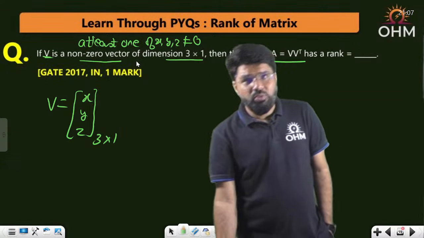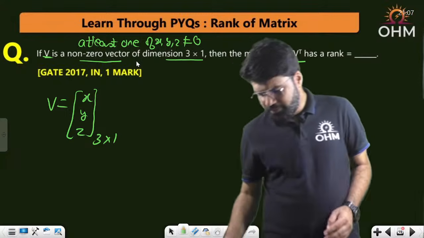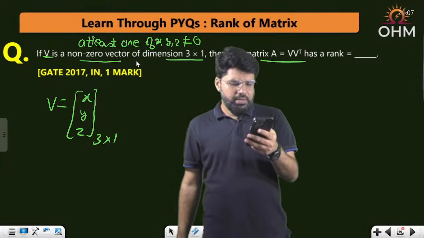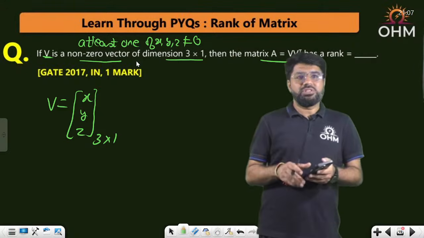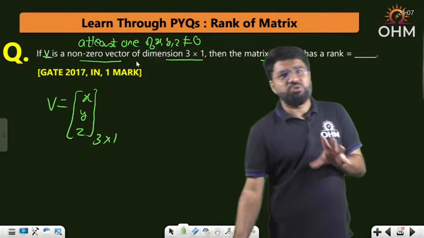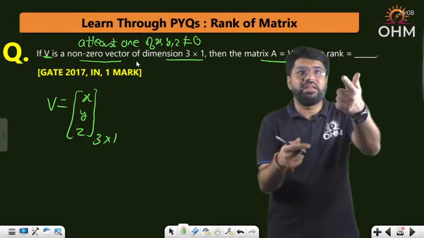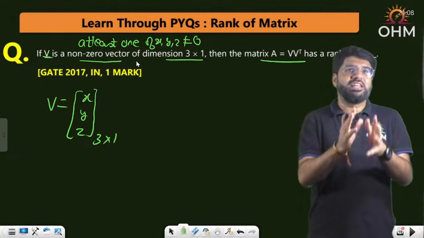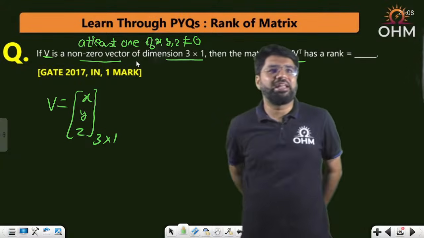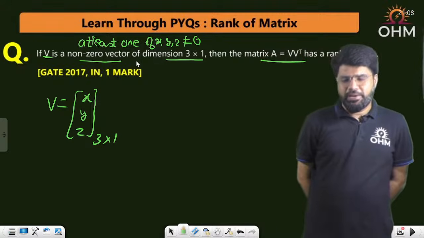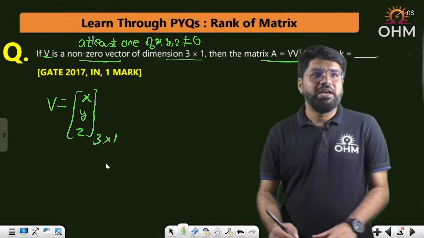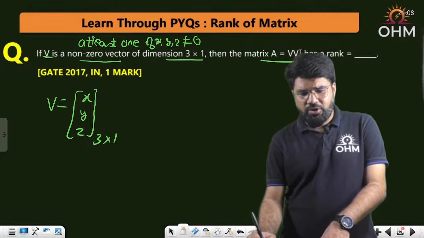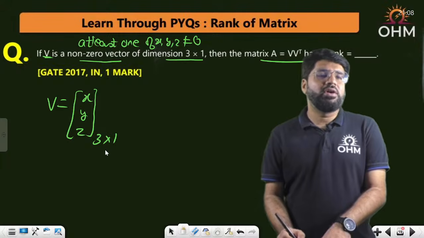So what is the idea? What is the answer here? Correct. Rank is 1. Just for explanation, I am solving this question. Otherwise, I have already given you the result with respect to VV transpose or something like that. So first, based on the result, V is 3 cross 1.